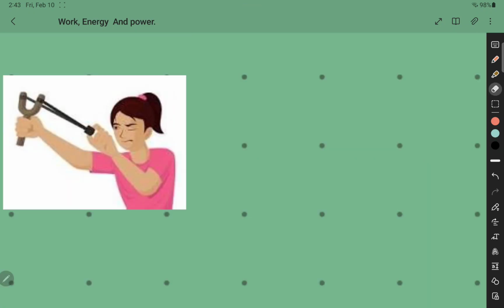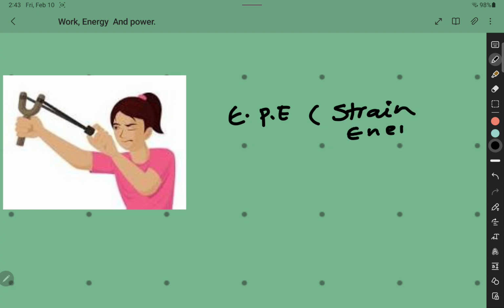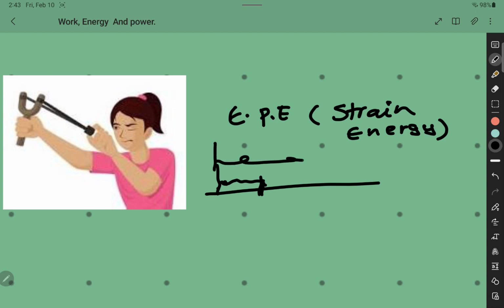So this is a kind of elastic potential energy. Elastic potential energy is also called strain energy. This is energy stored by some elastic materials. Consider a rubber band or a spring. This is the position of the elastic material, like a spring, when there is no force acting on it. When you stretch the spring or the elastic material with a force, you are doing some mechanical work.